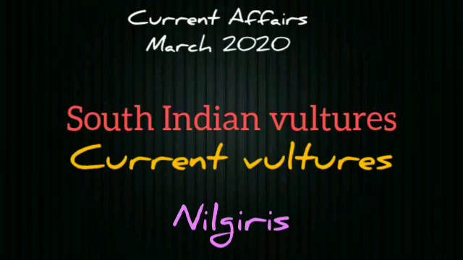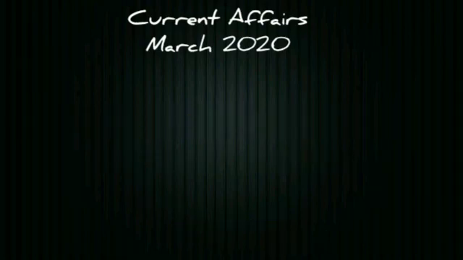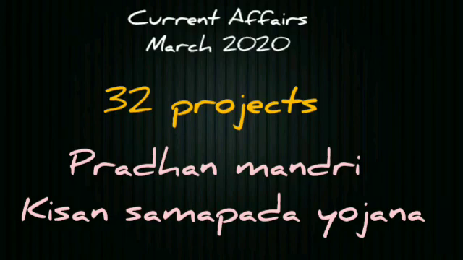It is in Nilgiris. And now the government approves 32 projects under Pradhan Mantri Kisan Sampada Yojana. The Indian government has recently announced that a total of 32 projects have been sanctioned under the scheme. They say the projects will create direct and indirect employment for about 15,000 persons, and it is mainly focused on rural areas. And about the Pradhan Mantri Kisan Sampada Yojana, it was launched in 2017, and this scheme is mainly for agro-marine processing and development of agro-processing clusters.